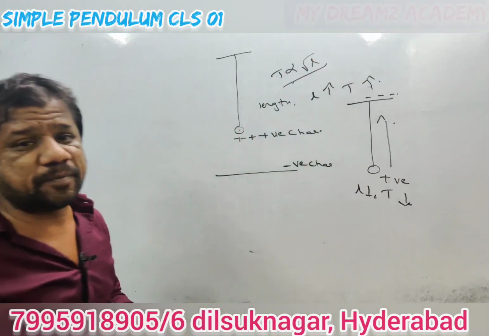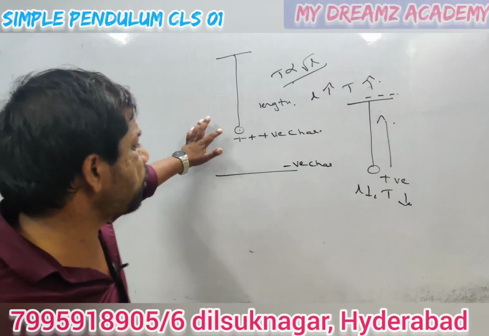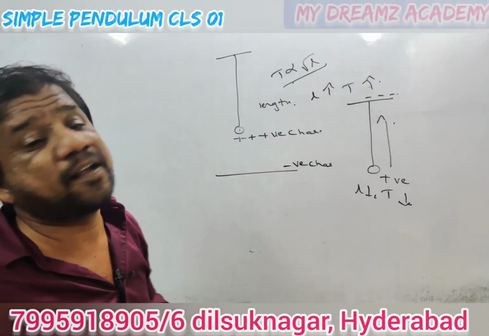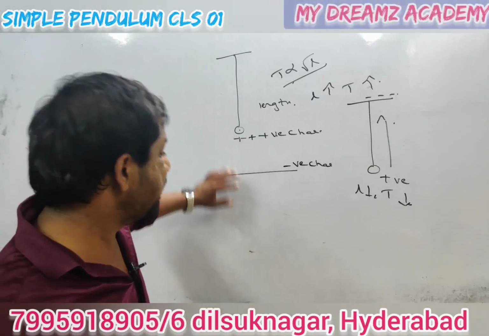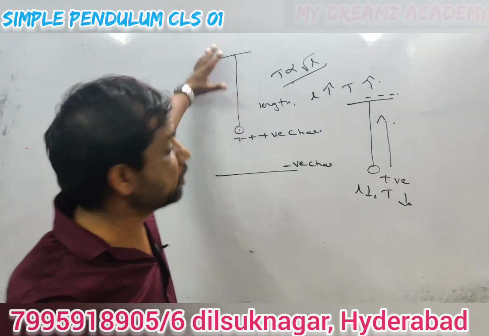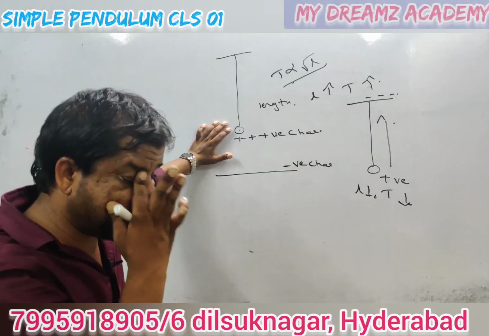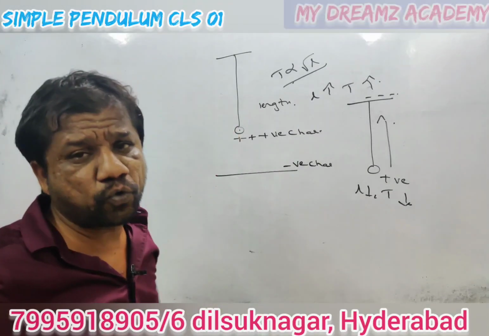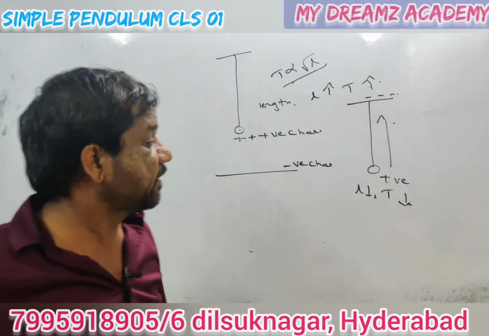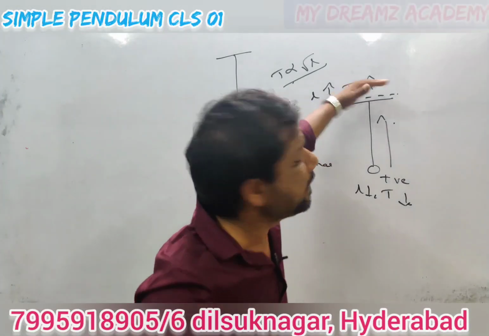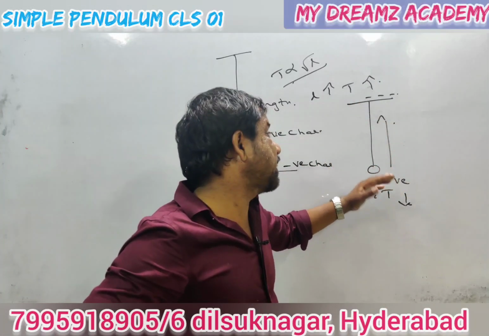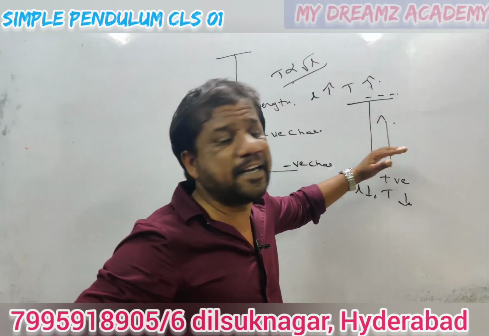I told you as an example that this is positive charge and this is negative charge, but it may be reverse also. We need to consider where the charge is placed, under the bob or above the rigid support. Once again, the bob is given positive charge and a negative charge is placed behind it. What happens now? Due to attraction, the effective length will increase. If the same plate is now placed above the rigid support, the attraction will be upward, so the effective length will decrease.